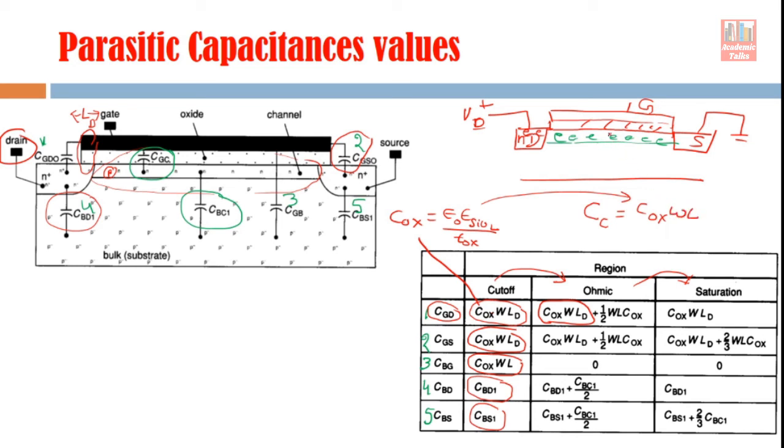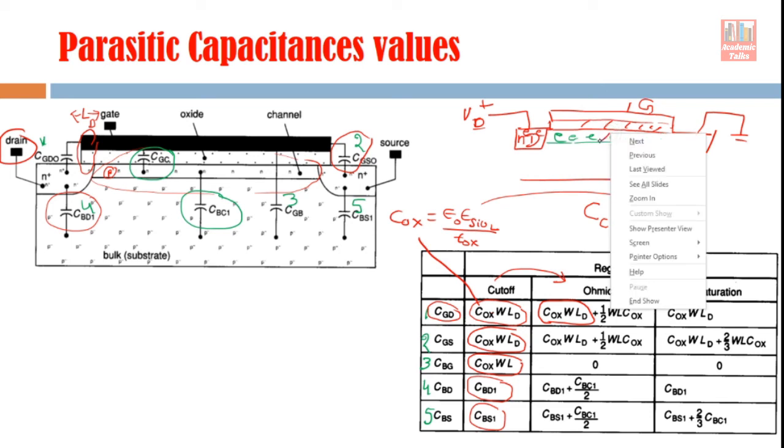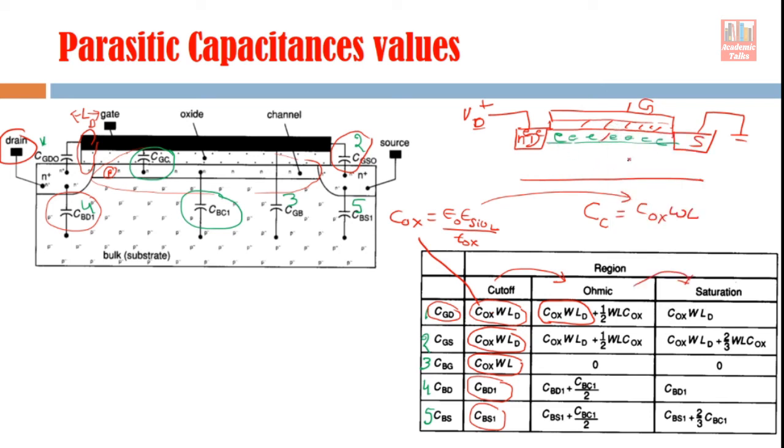But this channel is connected not only to the drain, it is connected to the source also. So half of this channel capacitance will be added to the drain, and half of this channel capacitance will be added to the source side. So you see here, half of this channel capacitance is added to this side, and half of this channel capacitance is connected to this gate source, right? This part is grounded.